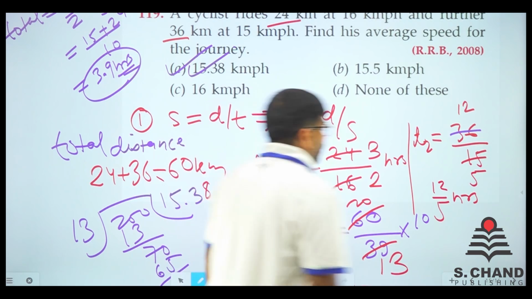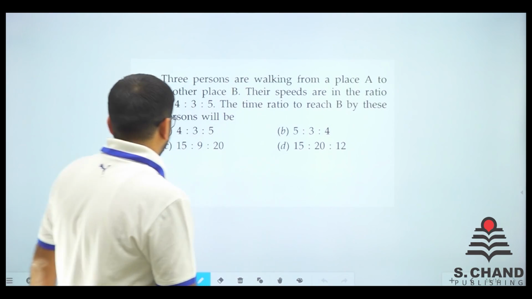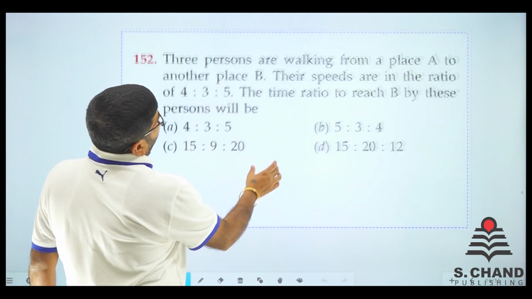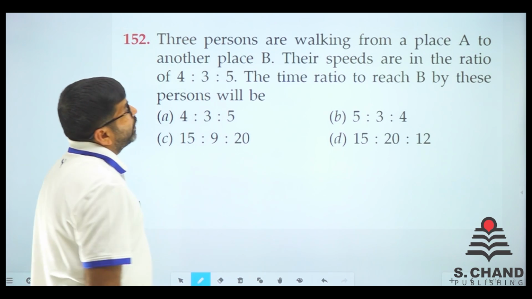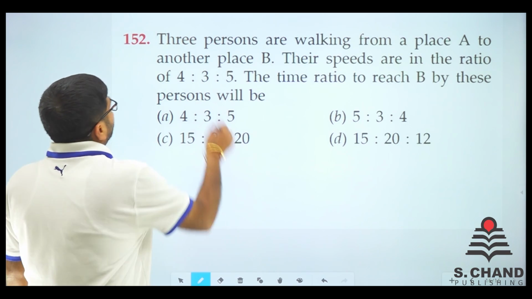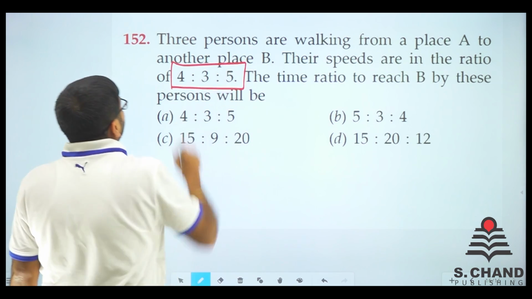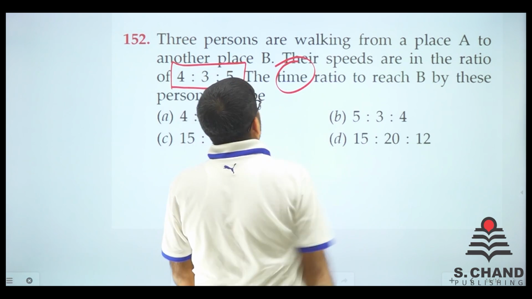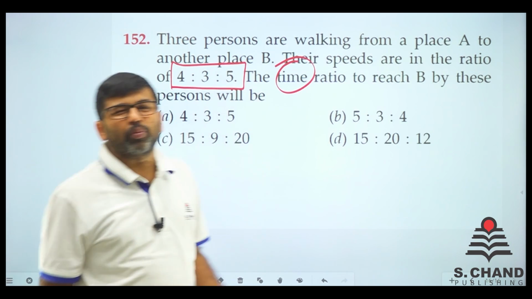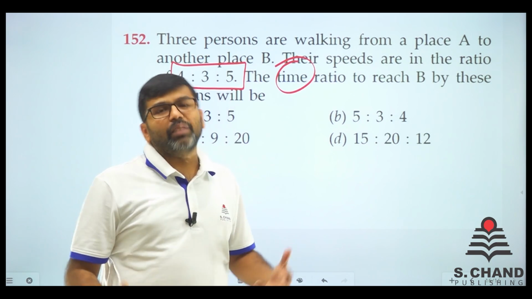So we come to the last question of the video. Let's see. Question number 152 for you. 3 persons are walking from a place A to another place B. Their speeds are in the ratio of 4:3:5. उनकी स्पीड का रेशियो 4:3:5 है. टाइम का रेशियो क्या होगा? वेरी गुड क्वेश्चन. 2 में तो बहुत आसानी से कर लेते, 3 में कैसे करेंगे?